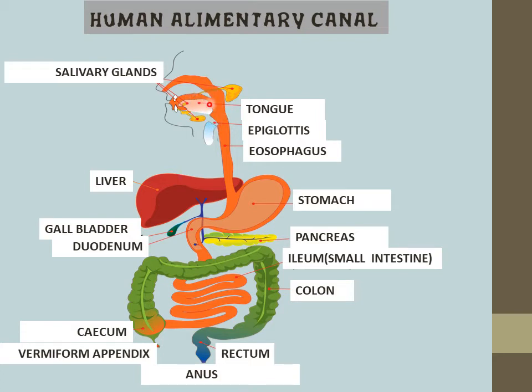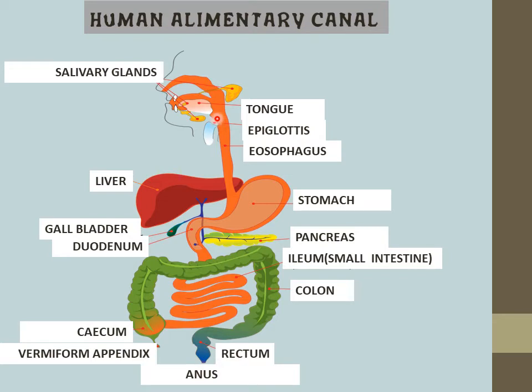Afterwards, after the buccal cavity, the next portion is the pharynx. We know that it is a common pathway of our digestive system as well as respiratory system. So while swallowing, food never enters into our respiratory system.